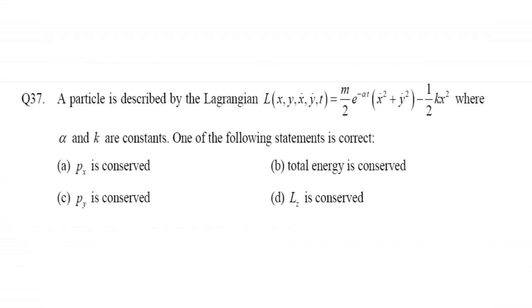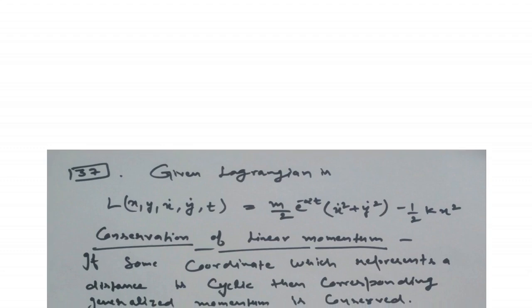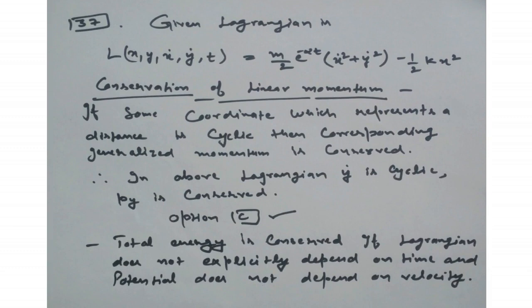Now the next question is, a particle is described by the Lagrangian L equal to m upon 2 exponential minus alpha t x dot square plus y dot square minus half kx square, where alpha and k are constants. One of the following statements is correct. So here the options are Px is conserved, total energy is conserved, Py is conserved and Lz is conserved. So here we have to find which quantity is conserved. Now here the given Lagrangian is m upon 2 exponential minus alpha t x dot square plus y dot square minus 1 upon 2 kx square.